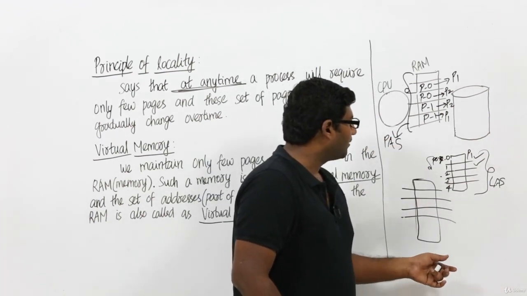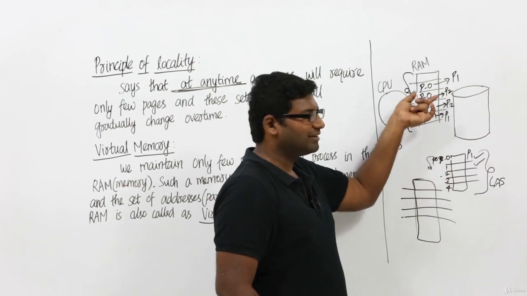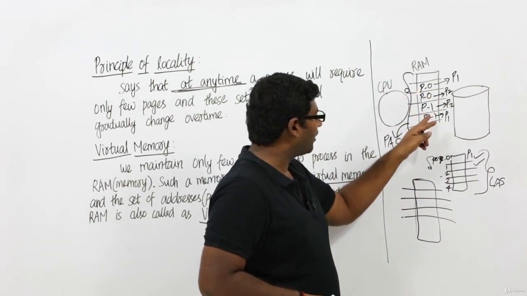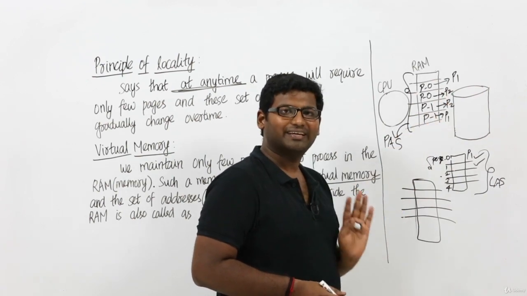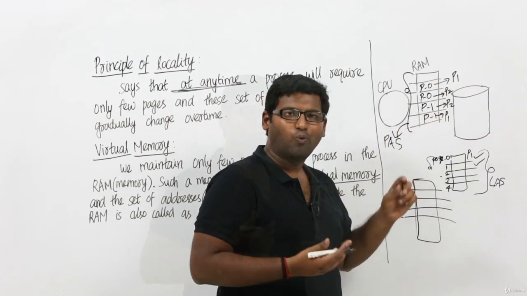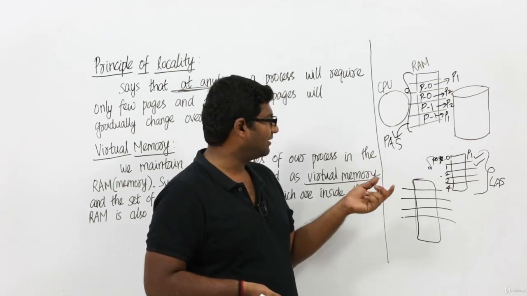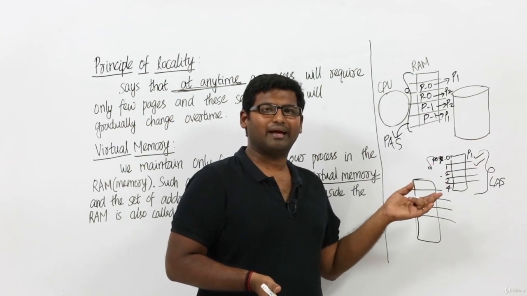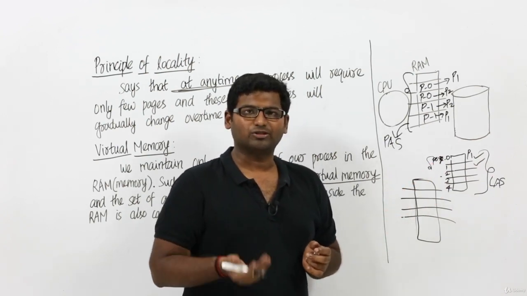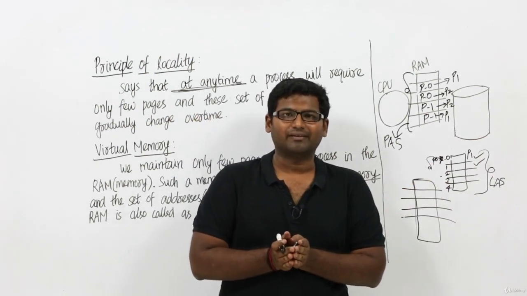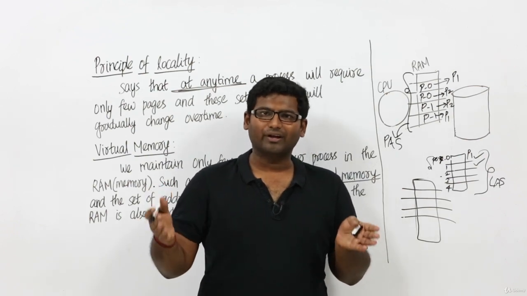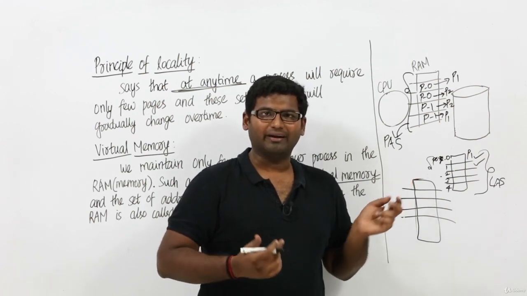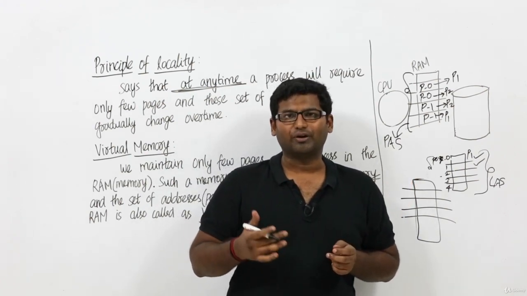Now in virtual memory, we are allowing only a few pages to be present inside the RAM, right? Now actually page 0 and page 1 of process P1 are present. Now we can call this the virtual address space. Why? Because only a few pages can be present inside the RAM, and the set of pages of a process which are present inside the RAM is called the virtual address space. Okay. In simple terms, the complete process is called the logical address space, and the part of the process which is present inside the RAM at any given time is called the virtual address space.